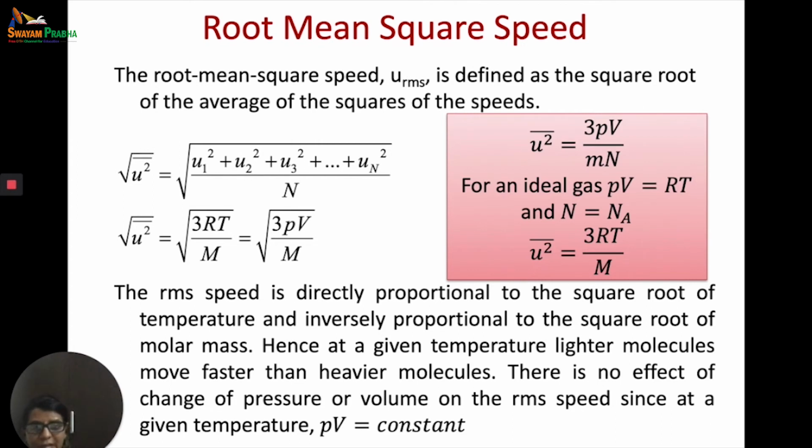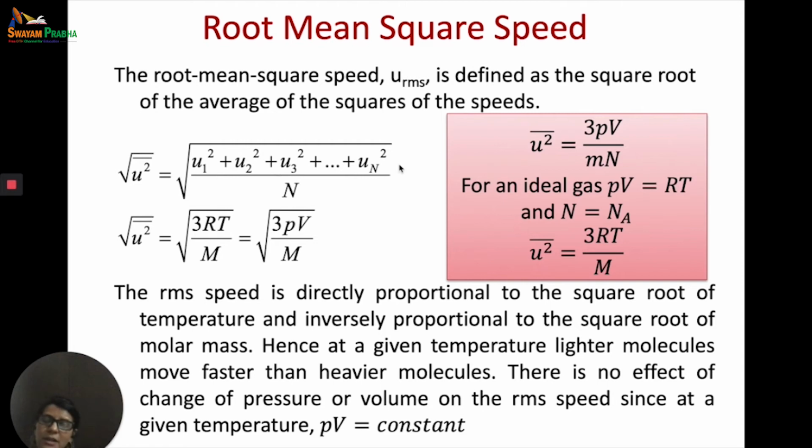Now, let us try and solve for root mean square speed. Although we have defined it, let us try and see how it depends on various factors and what it is equal to. We have just done it in the previous slide and we have also defined root mean square speed before, but we need to have a better understanding because we are going to use this through the whole gaseous state. So, what is root mean square speed? It is defined as the square root of the average of the squares of the speed. I am repeating, it is defined as the square root of the average of the squares of the speed.